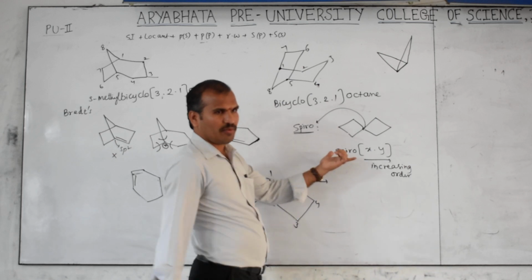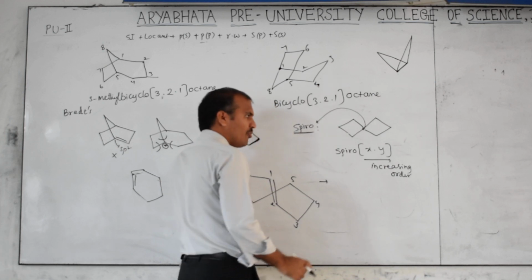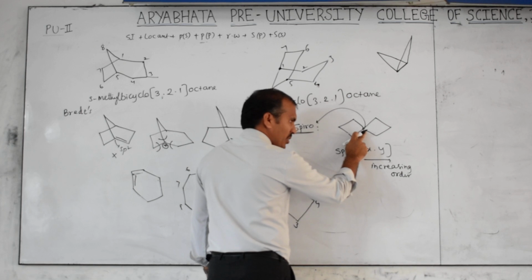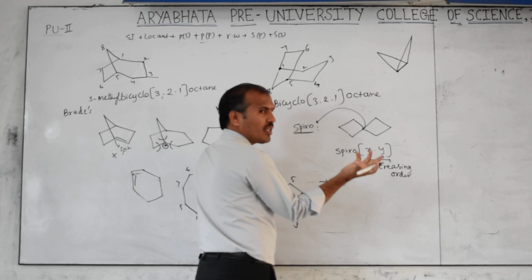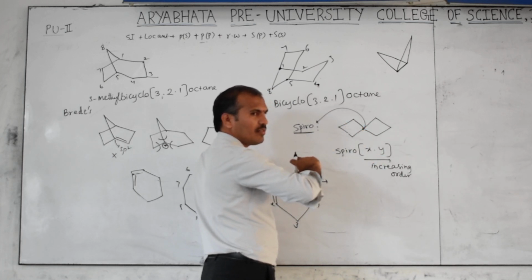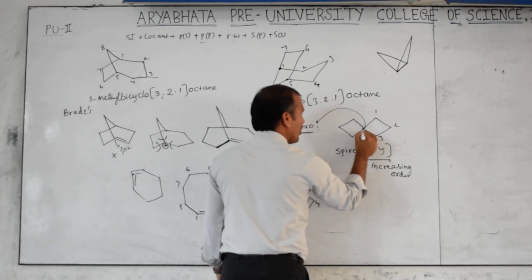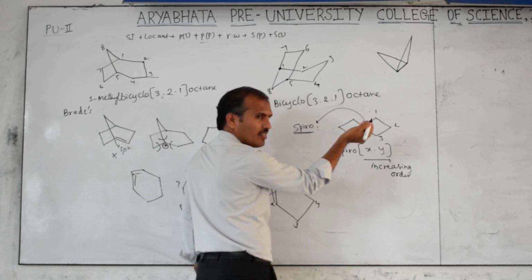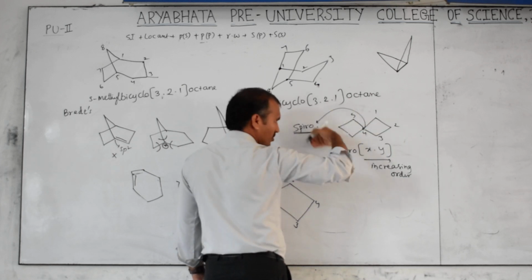For example, this is one compound. For numbering, are both rings equivalent or not? Equivalent. Numbering starts from which one? Next to the spiroatom. This is the spirocarbon; this is next, this is next. Both are equivalent. Any one you can choose, no problem. Right side or left side, you want? That is your choice. Then it is 1, 2, 3, 4. Now clockwise or anticlockwise, that is also your choice. Follow either, no problem. Clockwise, then it comes like this.